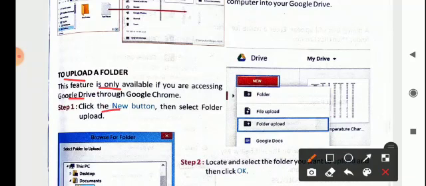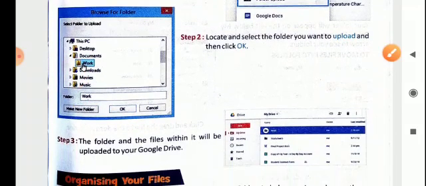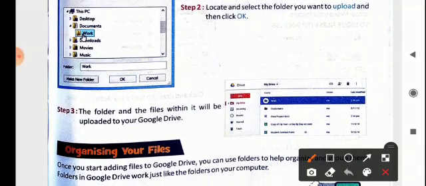Now click the New button again. Then select Folder Upload. This is the icon for Drive. Now Folder Upload is there. Earlier you did file upload and now the folder. You can see this complete folder is coming, so you can select, like Work has been selected. After selecting, click on OK. The folder and the files within it will be uploaded to your Google Drive.